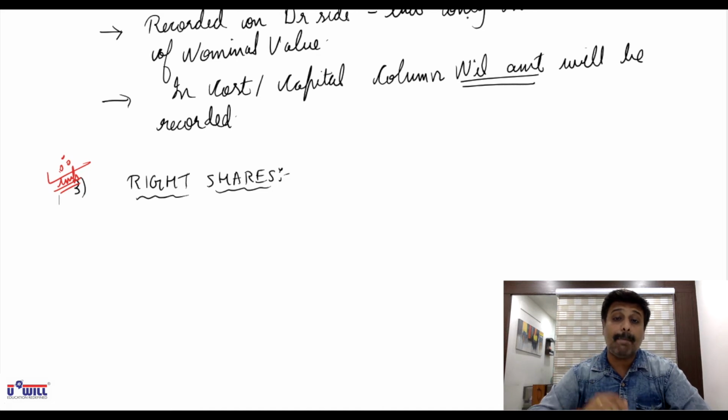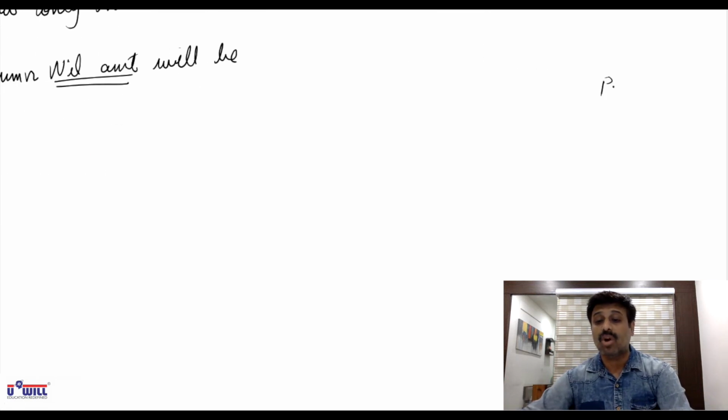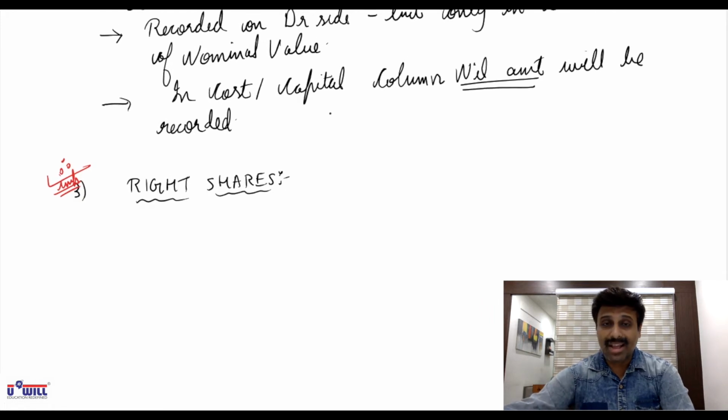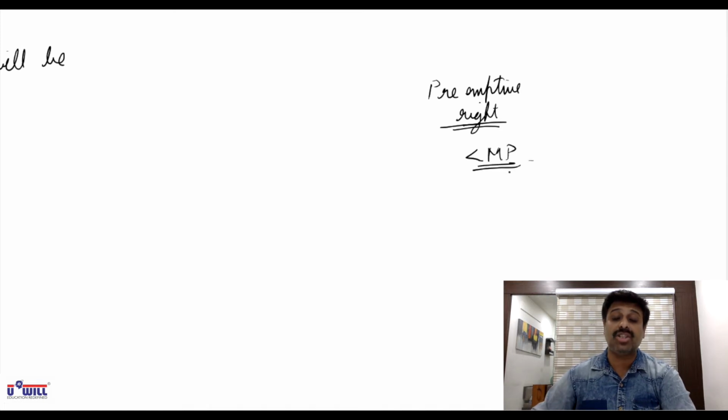This right is called preemptive right. This right, what the company offers, is called preemptive right. And the shares offered are called right shares. So existing shareholders only get the new shares issued by the company. They have that right to get the shares first, which is called right shares. And also, the company offers these right shares at less than the market price ruling in the stock exchange. That benefit they give to the existing owners.